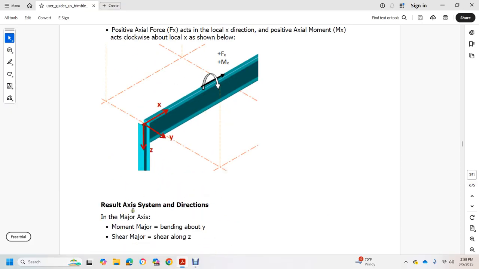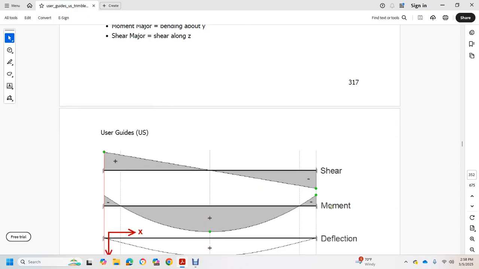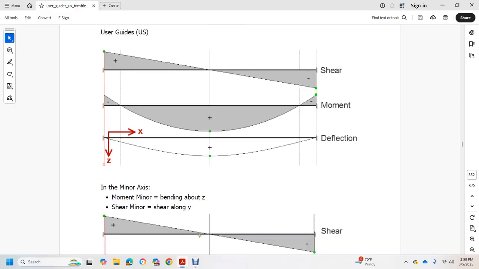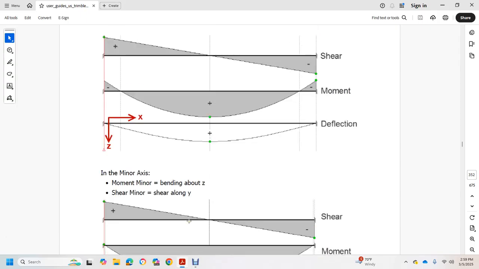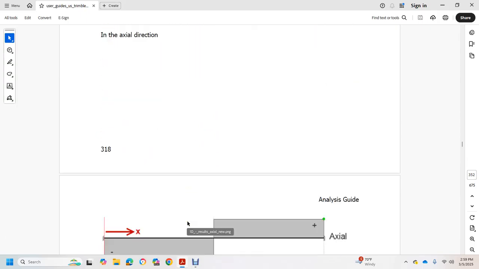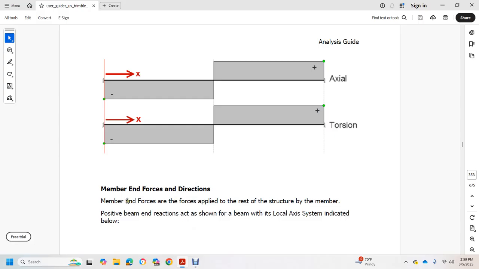Result axis system direction. Major axis moment: major bending about Y, major shear along Z, showing shear, moment and deflection. Minor axis moment: minor bending about Z, minor shear along Y, showing shear, moment and deflection. In the axial direction, it shows axial force and torsion, negative and positive. Member end force and direction: member end forces are applied with the result of the structure by member.